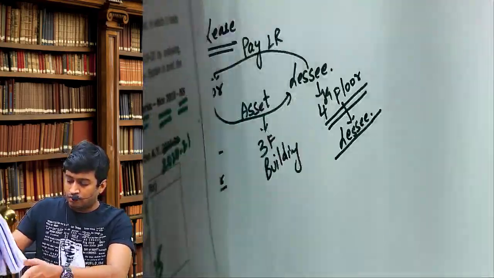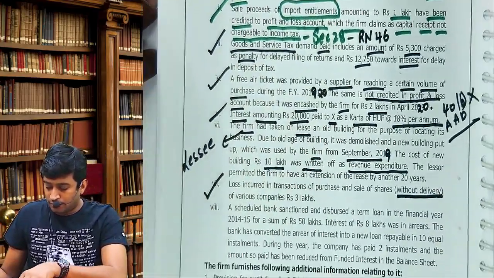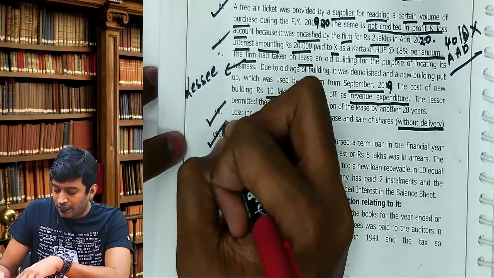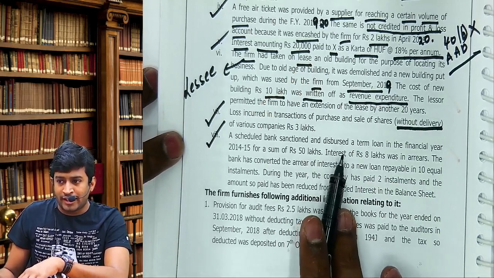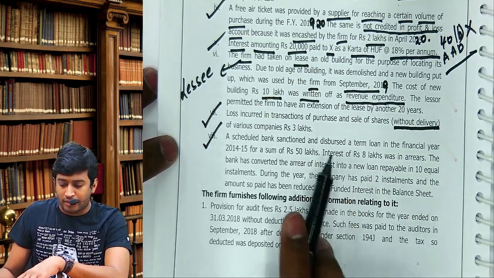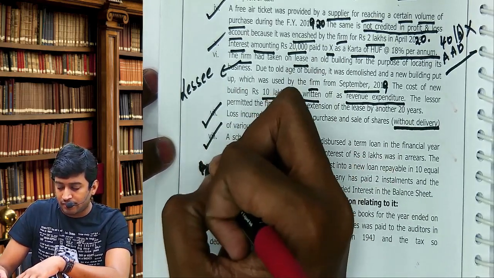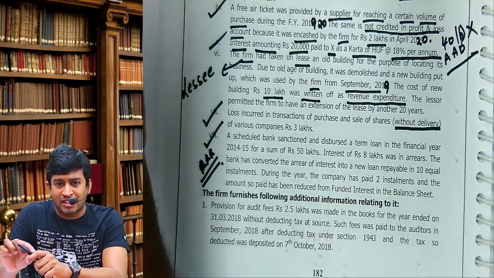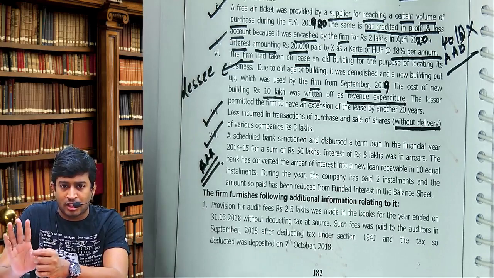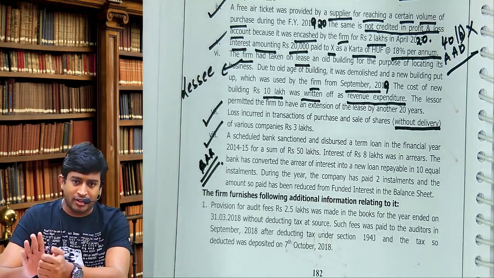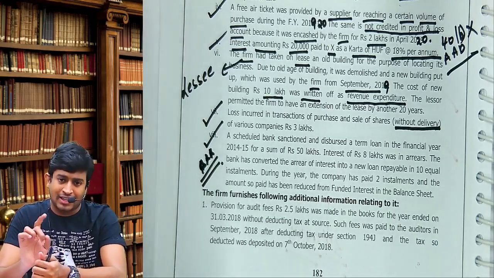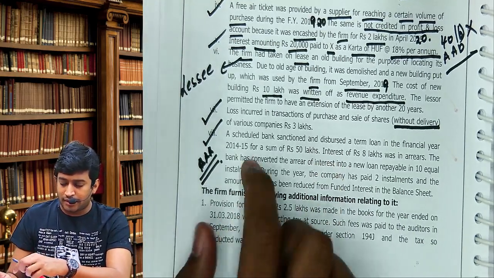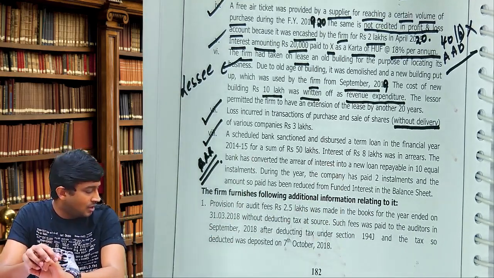Page 182. Adjustment number 8. I want you to read the adjustment, then I'll explain. This one, mark as important. There are two views taken by ICAI, but I'll take the logical view of ICAI. He has taken one logical view, one illogical view. I'll take the logical view. Please go to the adjustment. Important. Very important.